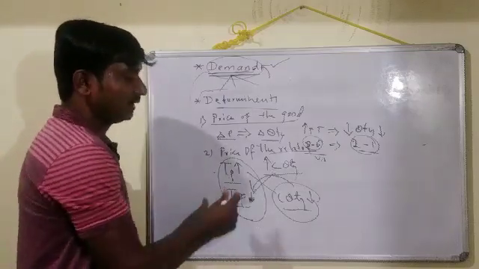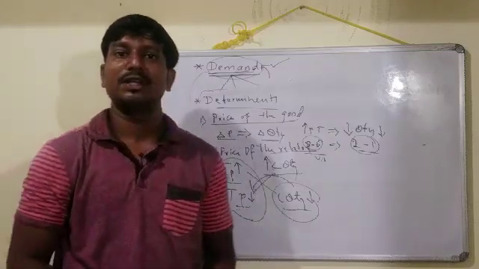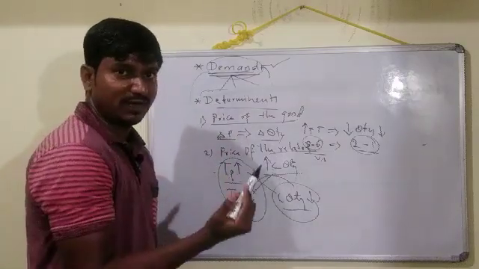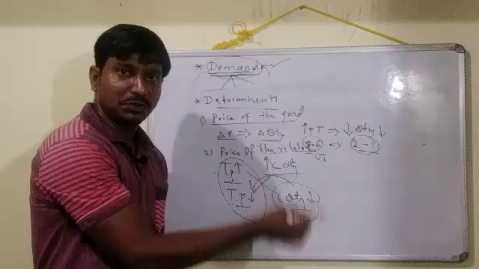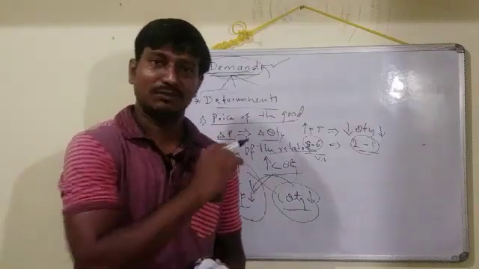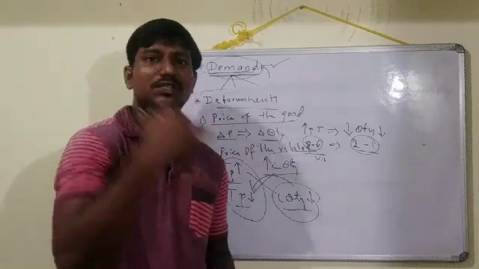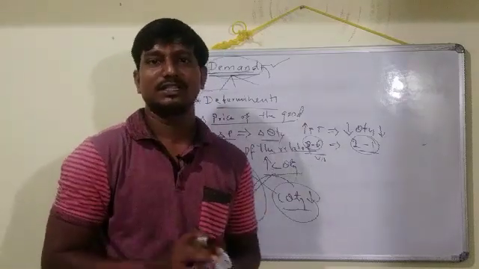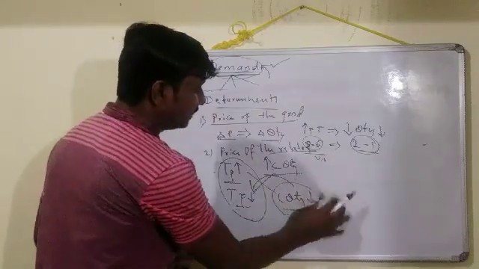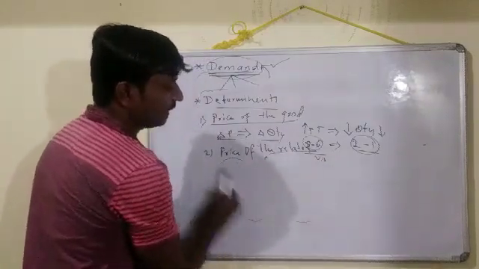This is the second point here. In many competitive exams and CA, most probably questions like this are going to be asked. How may they ask? If the price of an alternative product increases, what about the quantity of another product? At that time you have to say that if the price of an alternative product increases, the demand for the other product also increases. You should keep that in your mind, and the same way vice versa. Okay, so this is the second determinant.